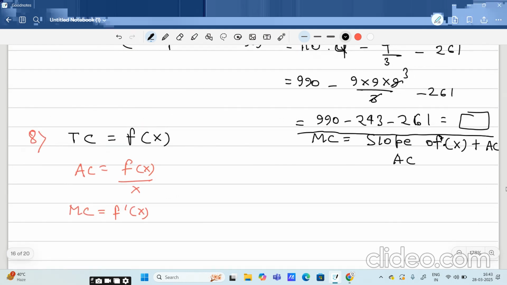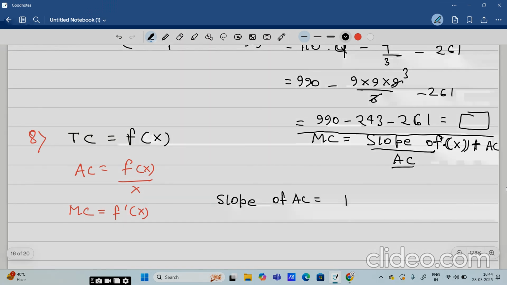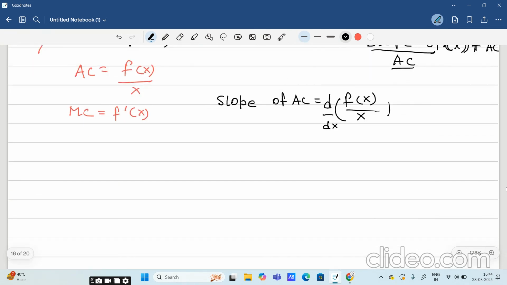So this will be the slope of average cost. So this option is correct actually, slope of average cost into x plus average cost. Now how will I derive it? Let me check it. So slope of average cost, if I have to find it, that means I have to do the derivative of function of x by x, right? So if I do the derivative of function of x by x, how will I do it? I will do it by the formula of u by v.